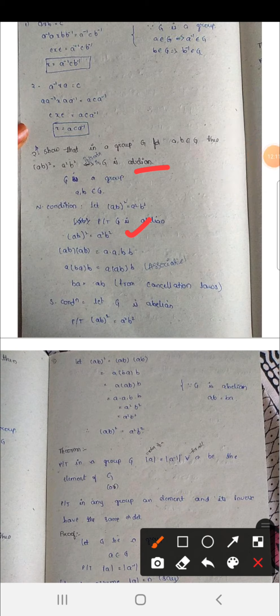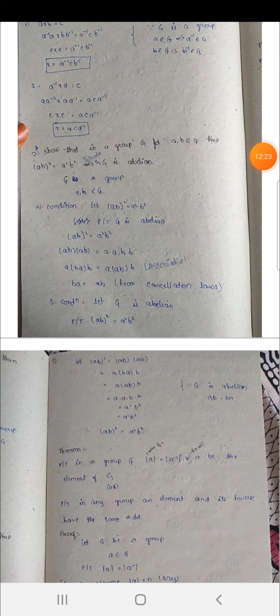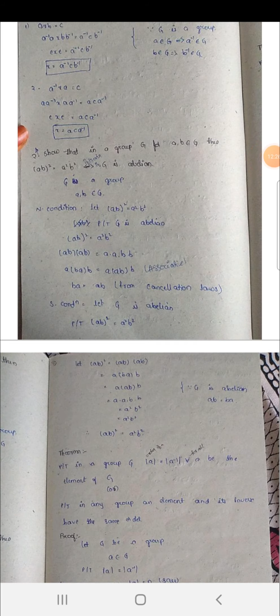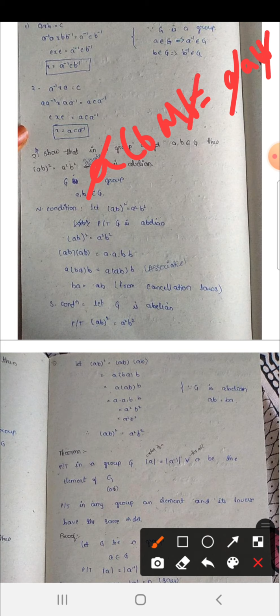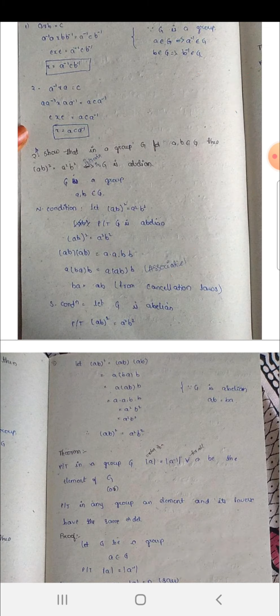Okay, so (ab) whole square is nothing but I am writing here ab into ab, that is equal to a square can be written as a into a and b square can be written as b into b. So a into b, a into b, I am using here associative law. So a into ba into b, that is equal to a into a, b into b. So from left cancellation law a cancel and from right cancellation law b cancel, so we get here ba is equal to ab. Okay, so and next sufficient condition.